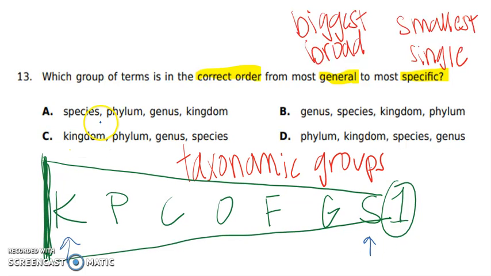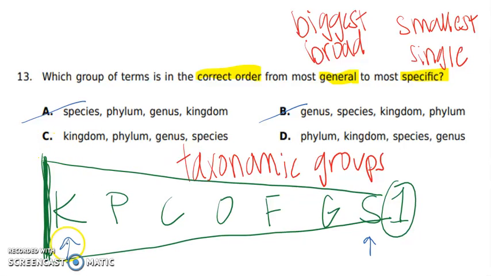So looking at A says that species would be the most general or the most broad, which is the exact opposite of what we just spoke about. So A cannot be correct. B has genus and then species. So again, this is going to be in the incorrect order. Okay, so that's not correct.